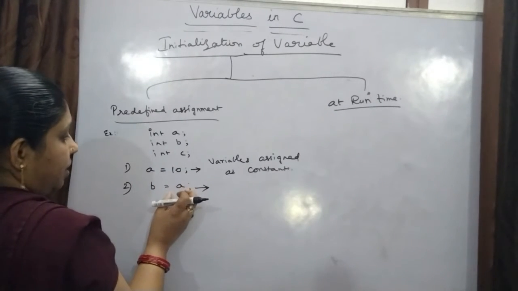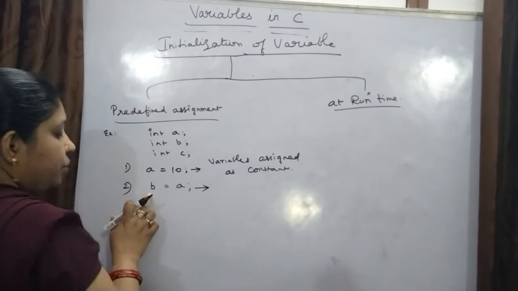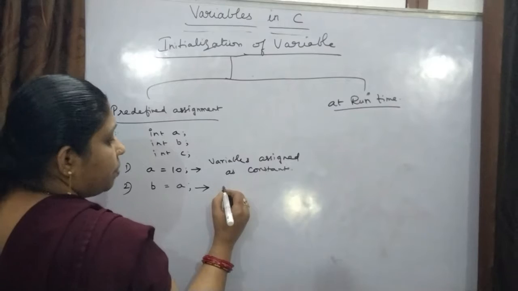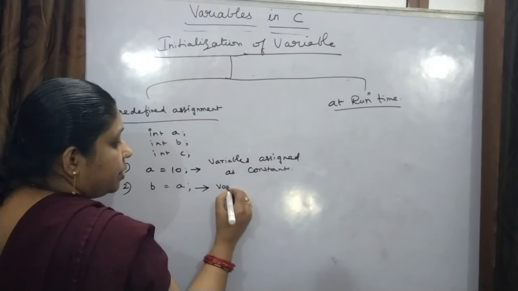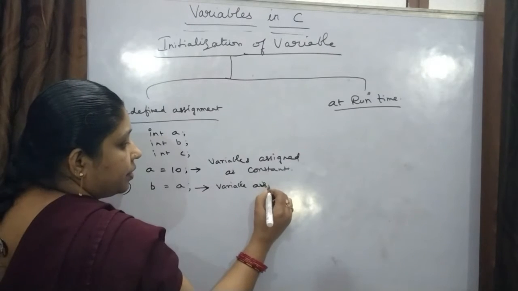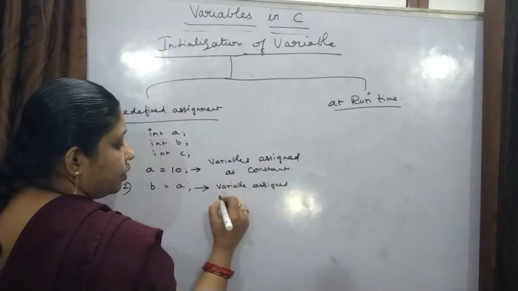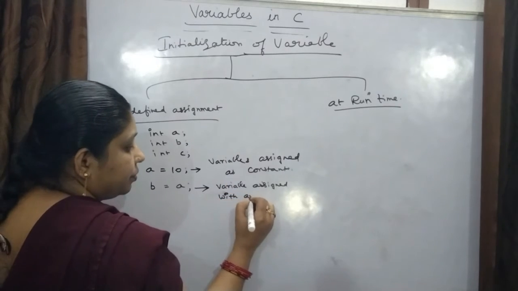Now I am assigning this A value to this B. That means I am assigning variables with another variable.